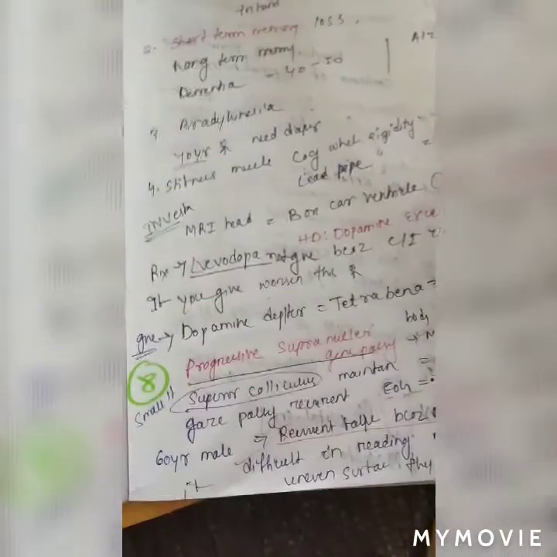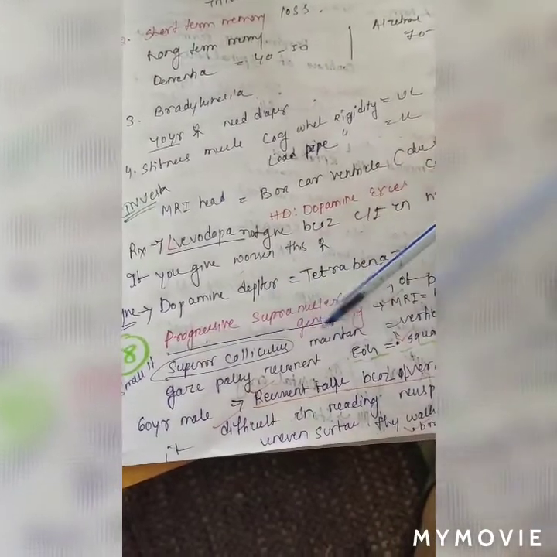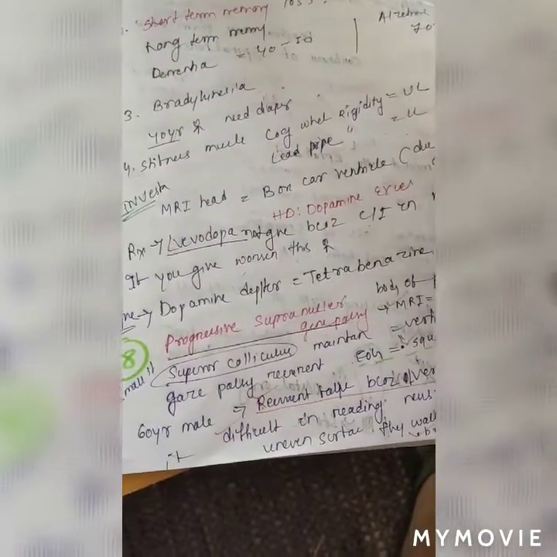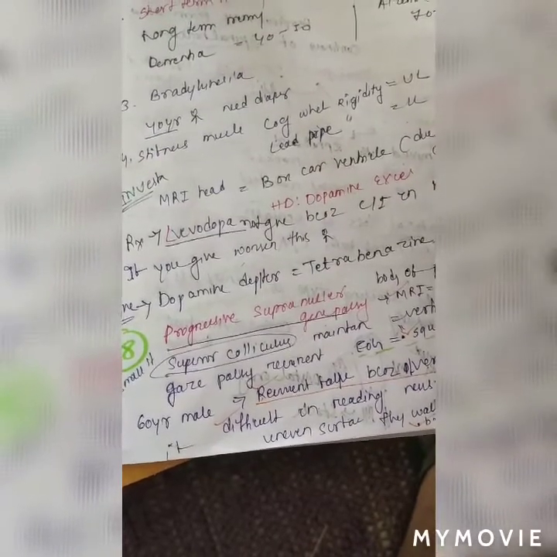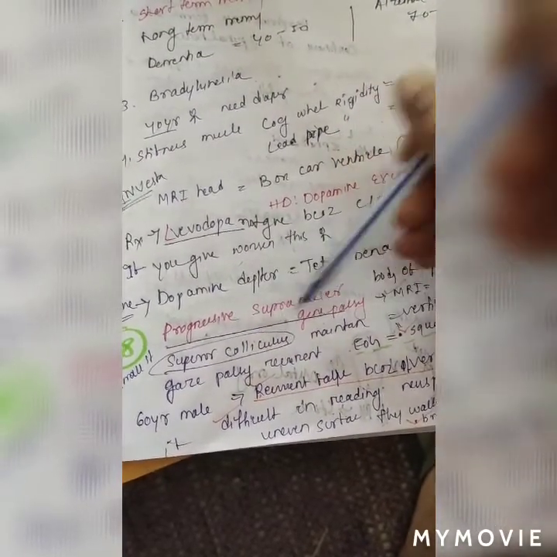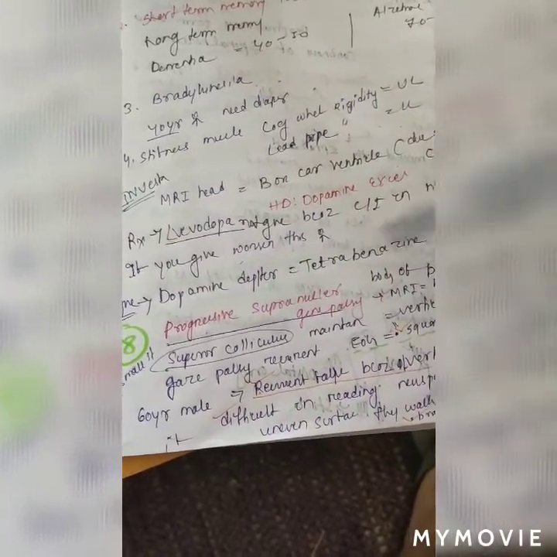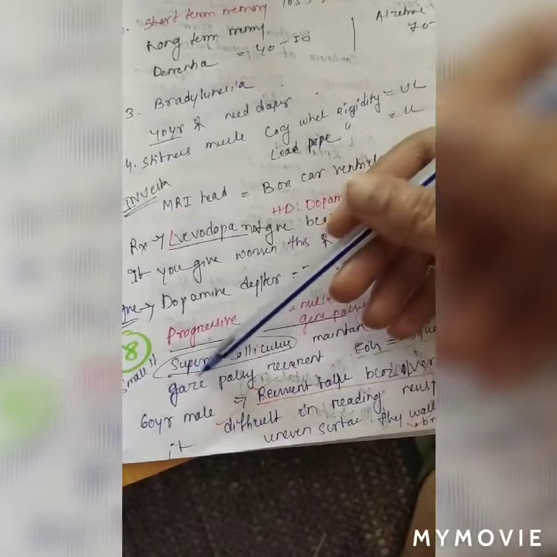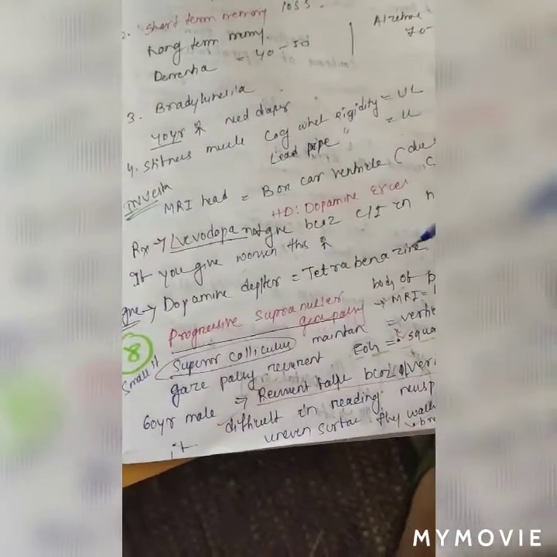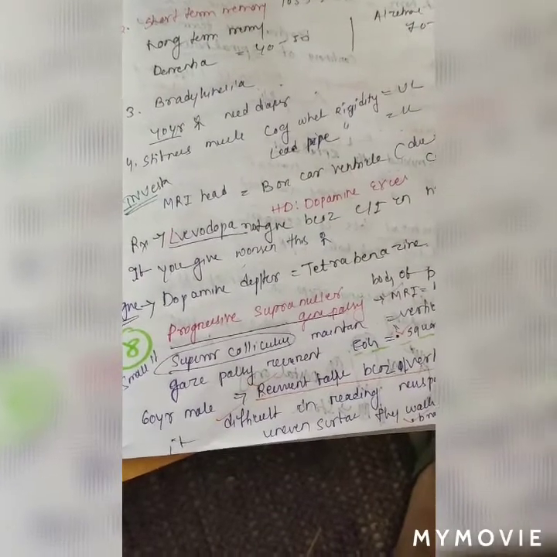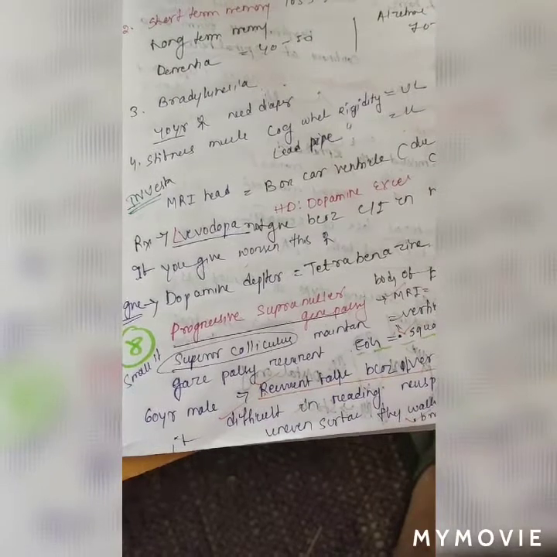It is an atypical Parkinsonism. Here we found the superior colliculus is involved. In Huntington chorea, which part of the brain is involved? Here the caudate is involved, and in progressive supranuclear gaze palsy, the superior colliculus is involved. Here we see vertical gaze palsy with recurrent falls.